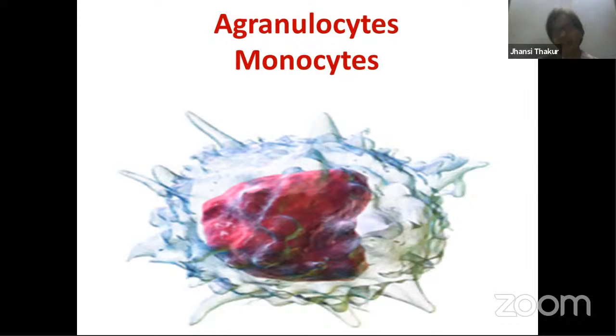Now, when monocytes come out of the blood and start moving in the tissues, you remember I taught you about phagocytic cells, right? If they are in the blood, they are called monocytes. If they come out of the blood, then we name them macrophages. Some of the macrophages are fixed in the tissues, and some are wandering type. They keep moving, searching, and if they come across any bacteria or foreign body, they kill them. The fixed ones are called histiocytes. So this is all about monocytes.